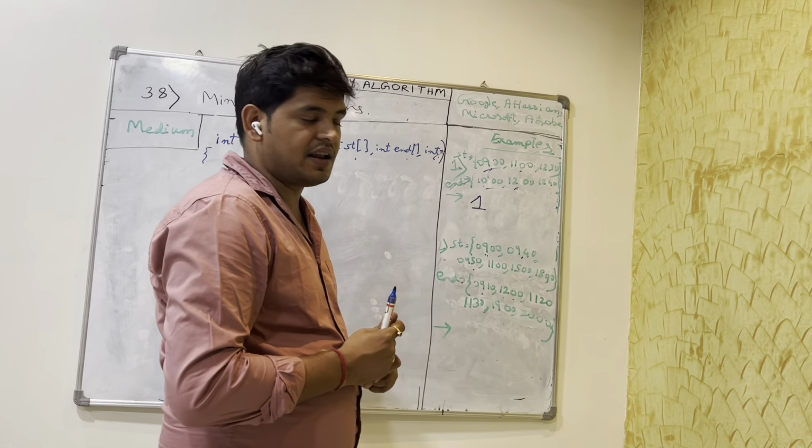So what do we have to do? We need another platform. So say if we have another platform, and this train comes at 9:50 and goes at 11:20. Now we have two platforms. Now another train comes at 11 and goes at 11:30.